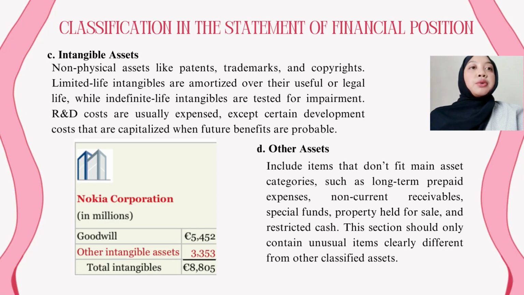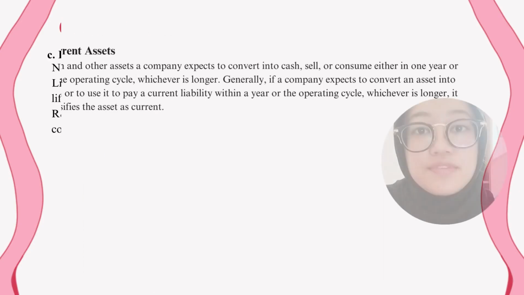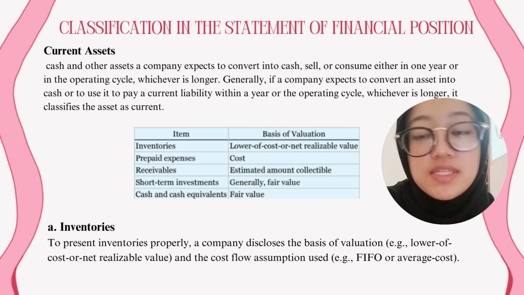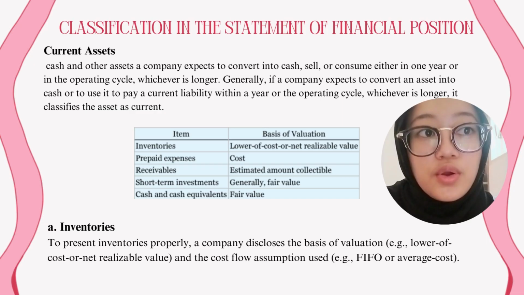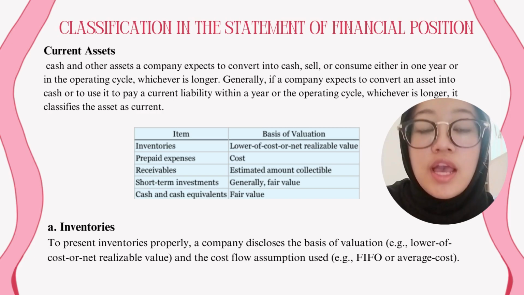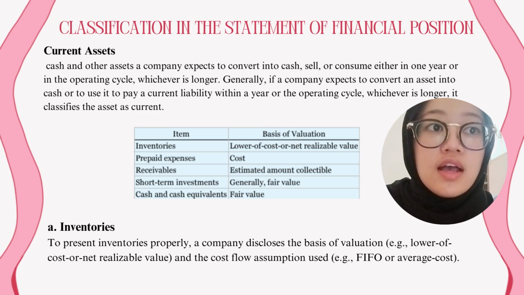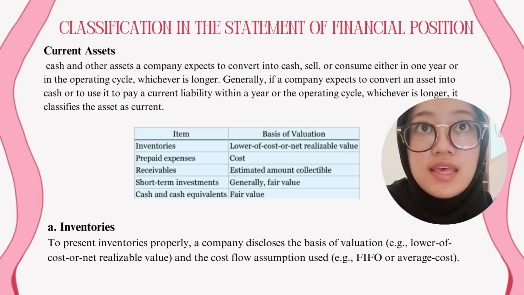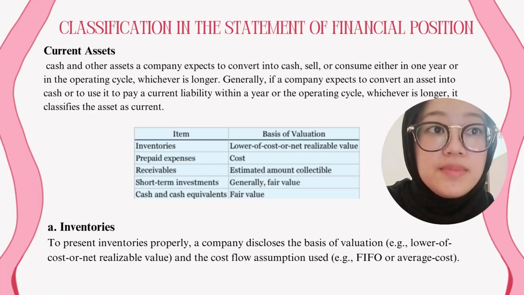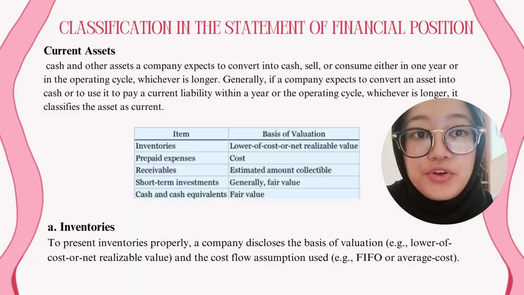It is the picture that shows the intangible asset of Nokia Corporation. So the next classification is current asset. Basically, this is cash or other assets the company expects to convert into cash, sell, or consume within one year or the operating cycle. The company expects to convert an asset into cash or use it to pay current liabilities in the operating cycle.